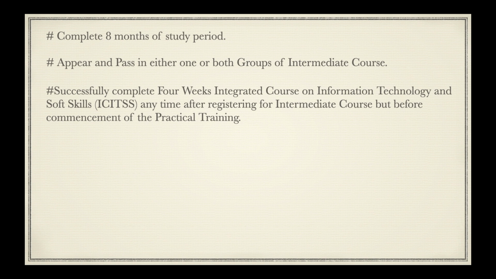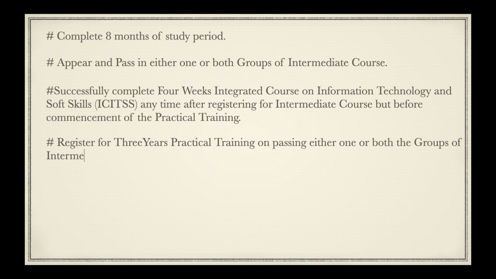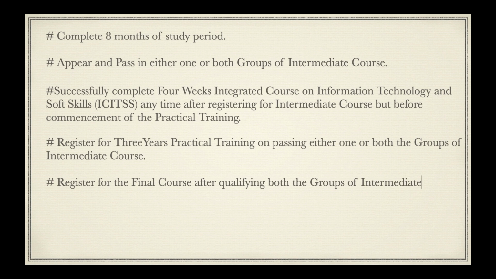Now the next step is register for 3 years practical training on passing either one or both the groups of intermediate course. And after this, register for the final course after qualifying both the groups of intermediate course. So to get registered for the final course, you have to qualify both the groups of intermediate course.